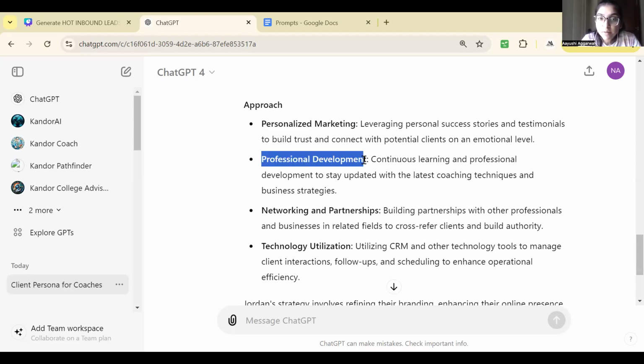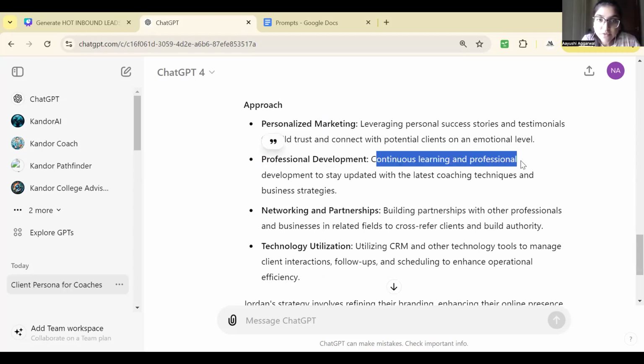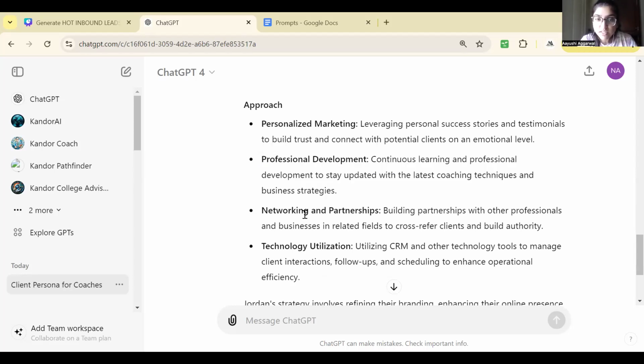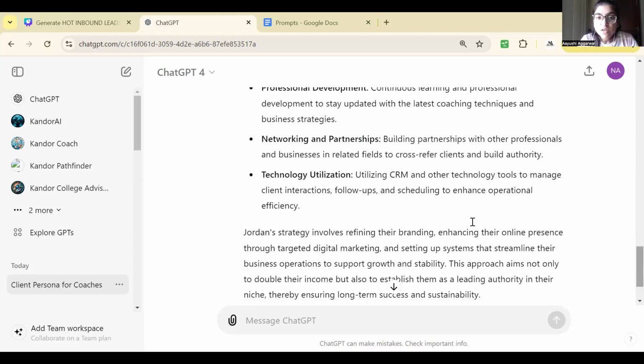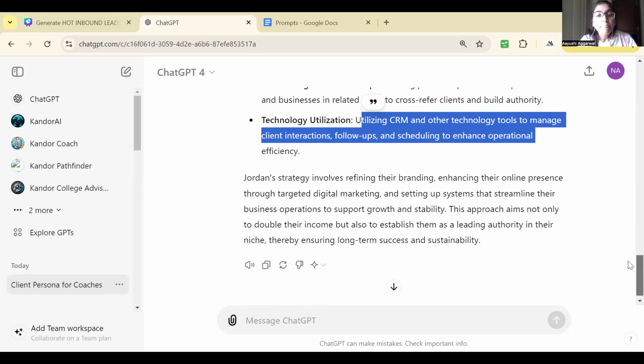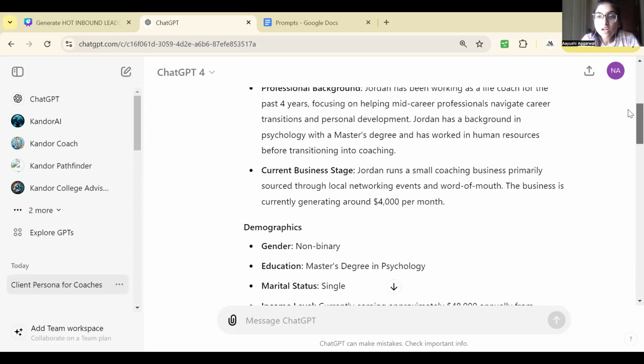He should develop professionally in continuous learning and professional development to stay updated with the latest coaching techniques and business strategies. Should participate in networking and partnerships and technology utilization, utilizing CRM and other technology tools to manage client interaction, follow-ups, and scheduling. Now, ChatGPT has given you a full ideal client persona.